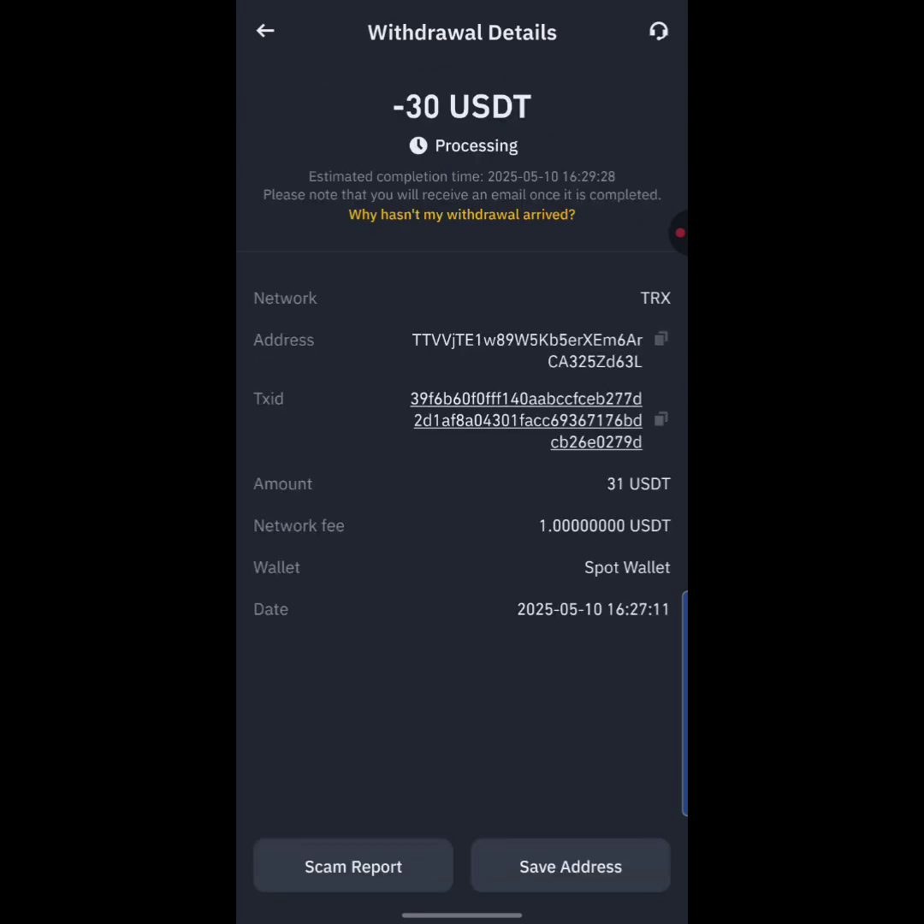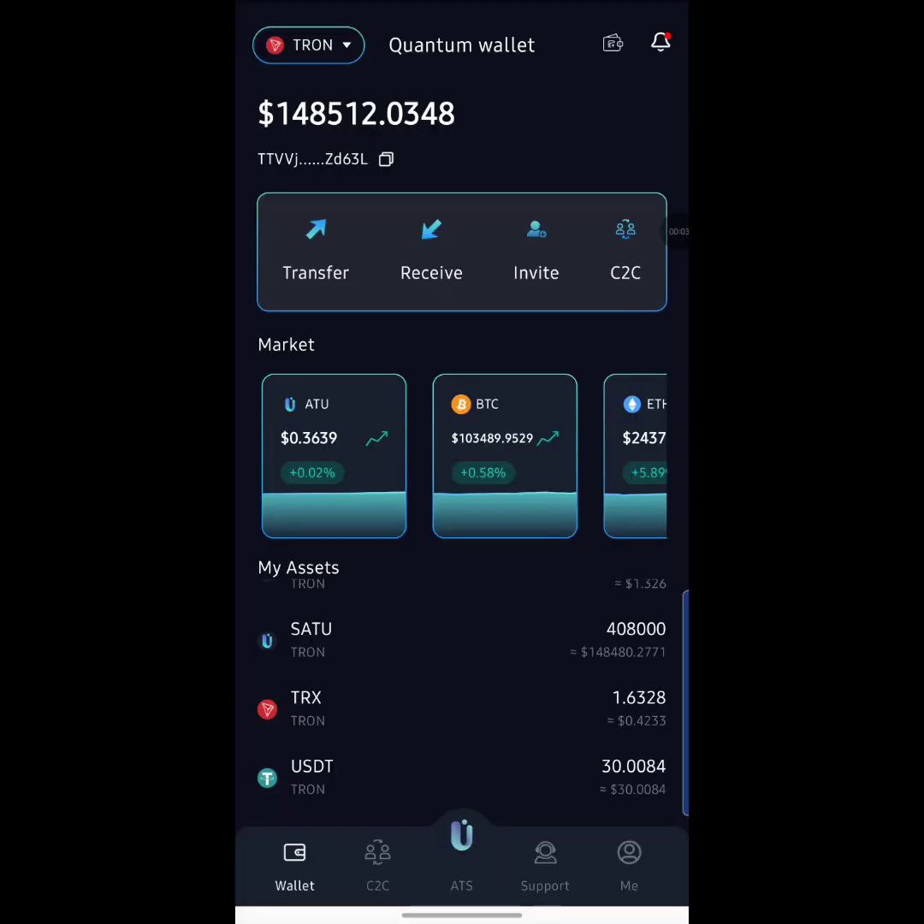And when it's done processing, I'm going to be showing you guys the proof on my Quantum wallet. Okay, so I'm going to pause this video right now, guys. Boom, guys. So as you can see right now, it says processing has been completed. So I'm going to head over to my Quantum wallet right now to actually confirm this, guys. Okay, so let's go. Boom, guys. As you can see down below here, it says I currently have 30 USDT on my balance right now.